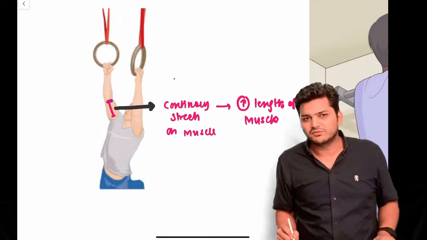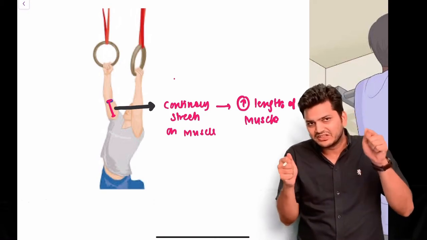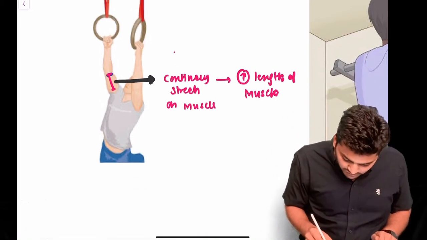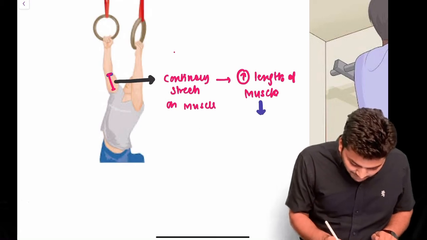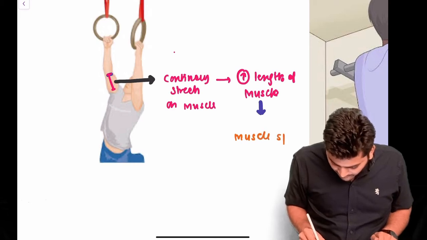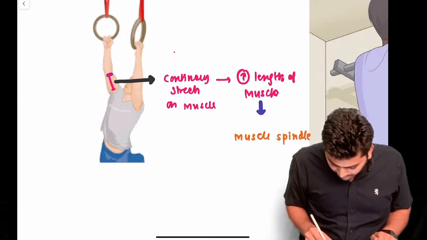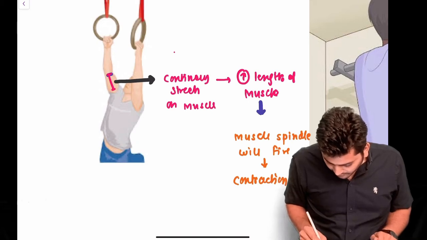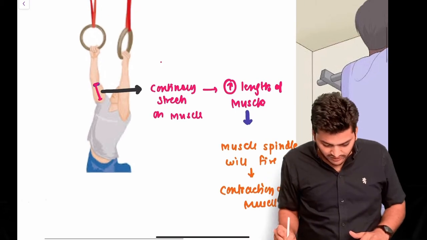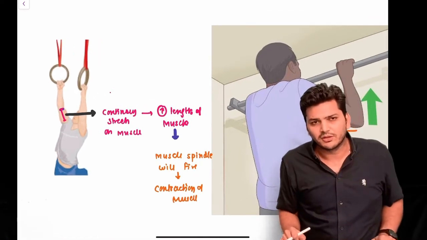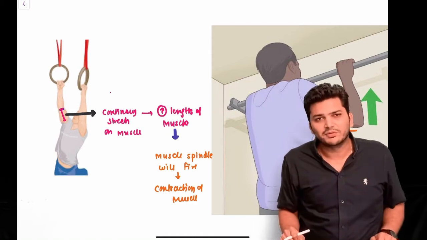So the protective mechanism will start working, because as the stretch is increasing, there is a maximum point that it will reach. Once it reaches that point, there is a protective mechanism in the muscle, and that is called muscle spindle. This muscle spindle will fire, and once it fires, it will lead to the contraction of the muscle. And once the contraction occurs, it will come into this position. This is the contraction of bicep. Because of that, you can see the length of the muscle is decreased.